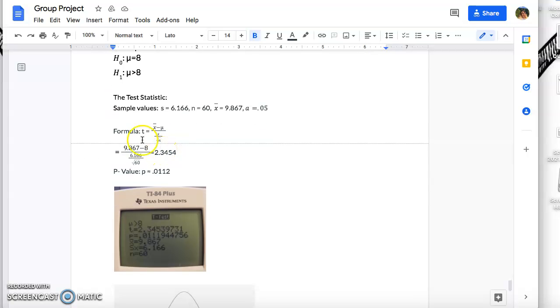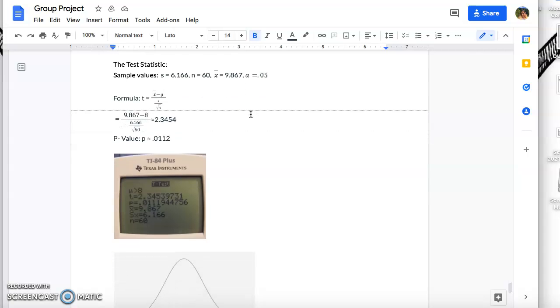For the test statistic, the sample values: we have our sample standard deviation of 6.166, our sample size of 60, our sample mean of 9.867, and our significance level of 0.05.